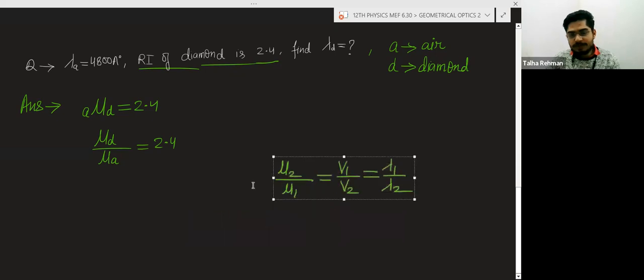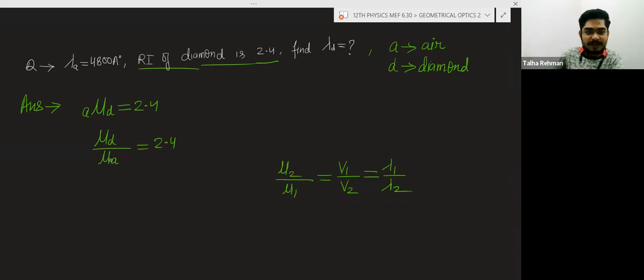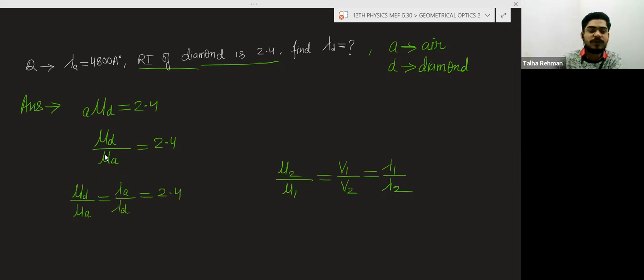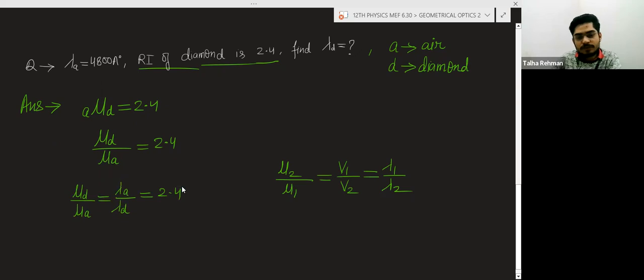Here is mu2 by mu1, and here is refractive index of diamond divided by refractive index of air. So you will write refractive index of diamond divided by refractive index of air is equal to wavelength of light in air divided by wavelength of light in diamond, is equal to 2.4. Now we will use this relation.